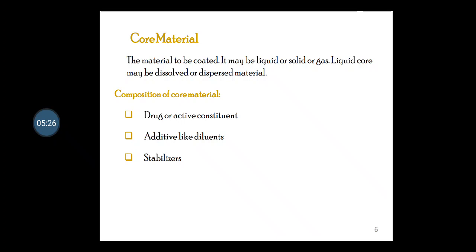The core material is the material to be coated. It may be liquid, solid, or gas. The liquid core may be dissolved or dispersed material.